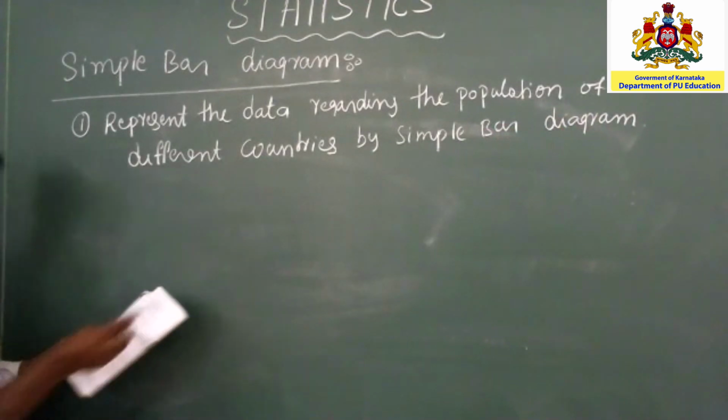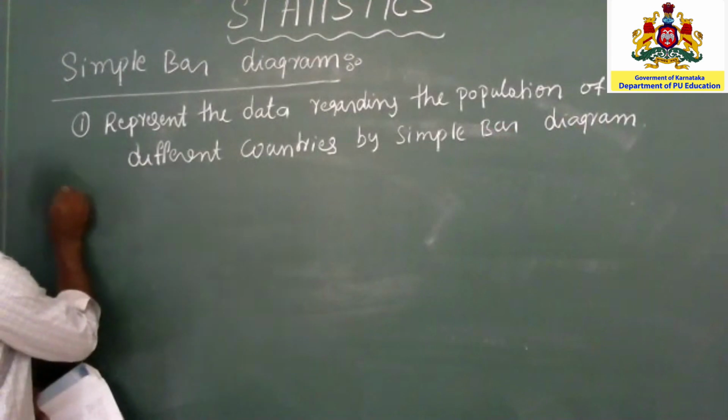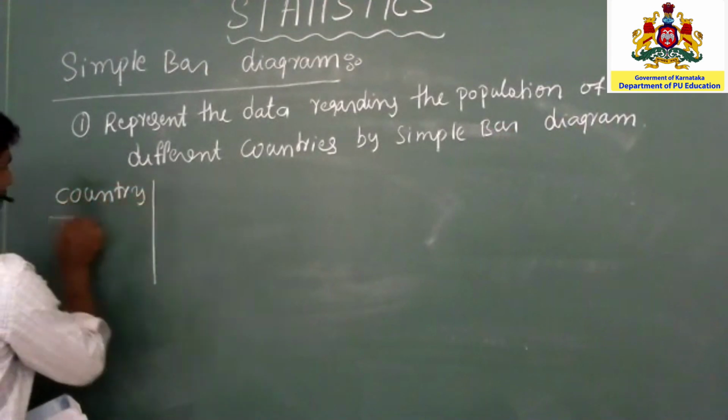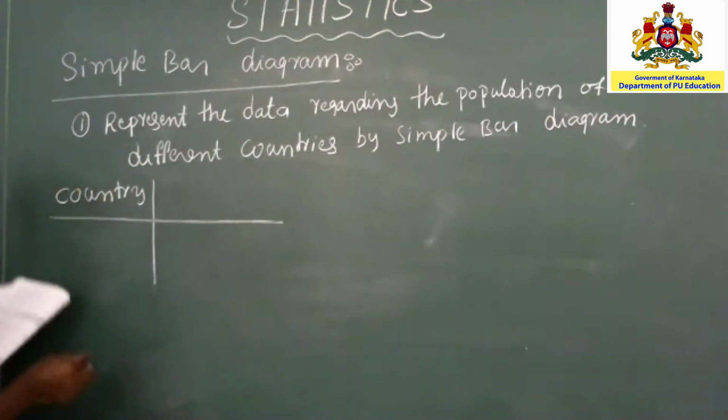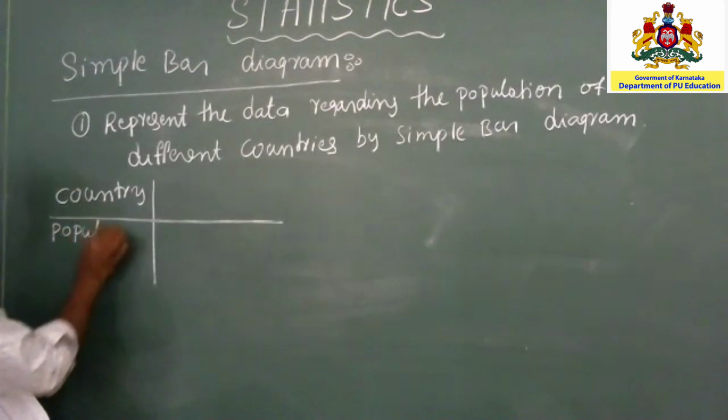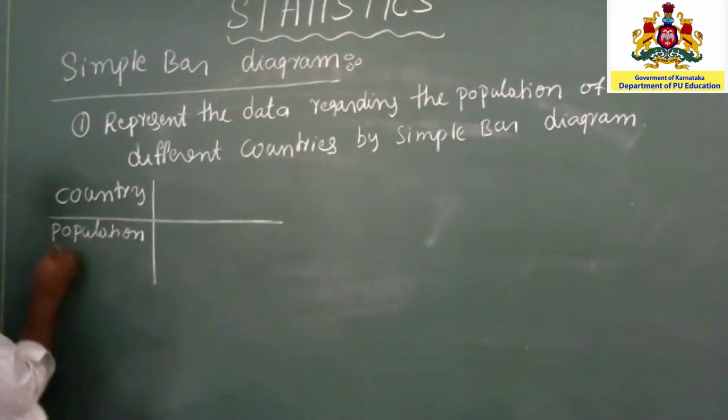So the given data is: country and population in million.